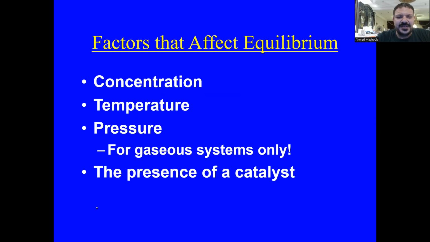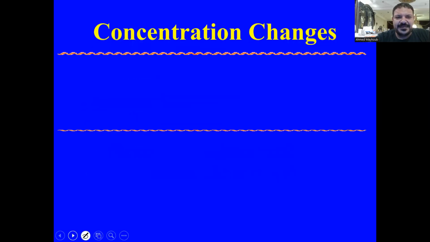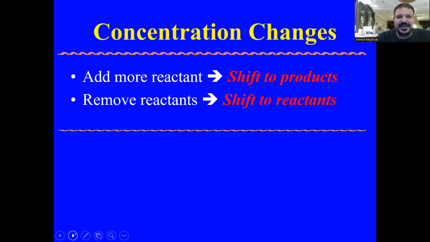First of all, let's start with the effect of concentration. Changing the concentration will direct the reaction to the opposite side.